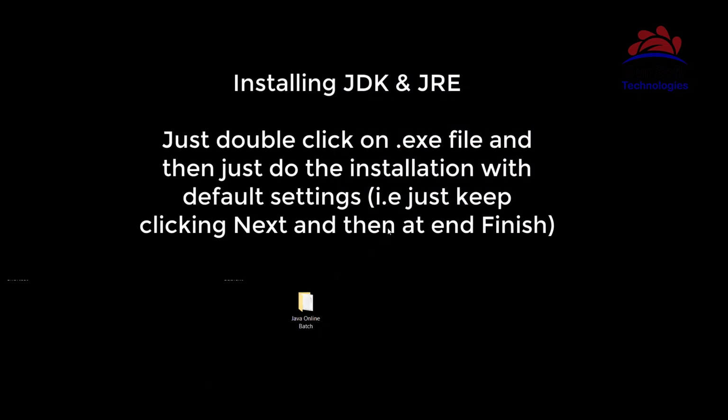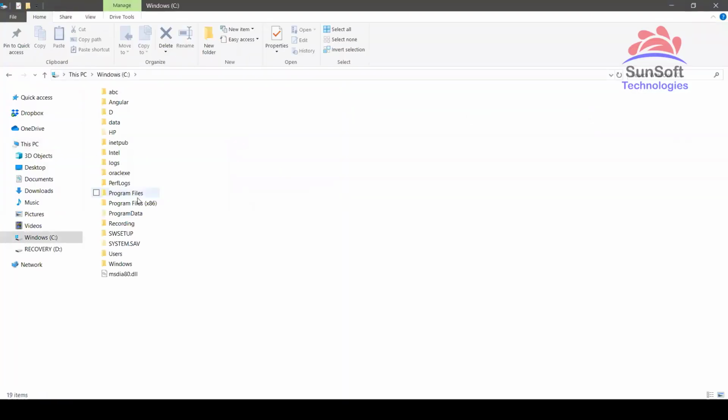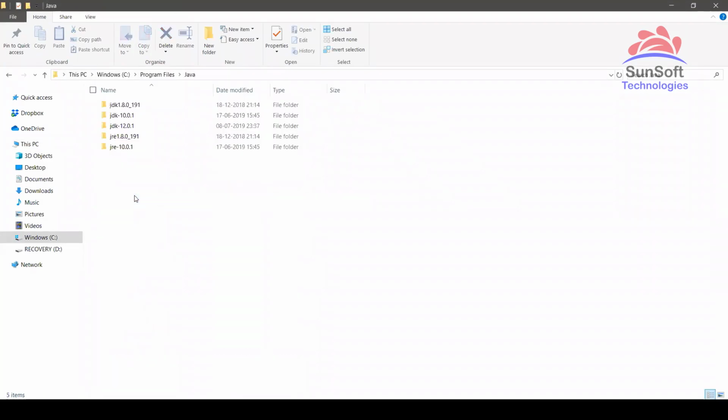In my case, I have already downloaded and installed. Once downloaded, it will be just an .exe file. Double click on that. Nothing special, just default next until you get the final finish. That means till the next button is active, you keep on clicking on that. Once the whole installation is done, you can go to C drive, Program Files, and in Program Files, go to the Java folder.